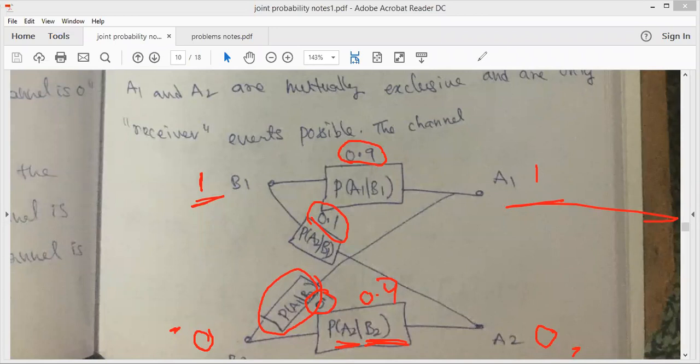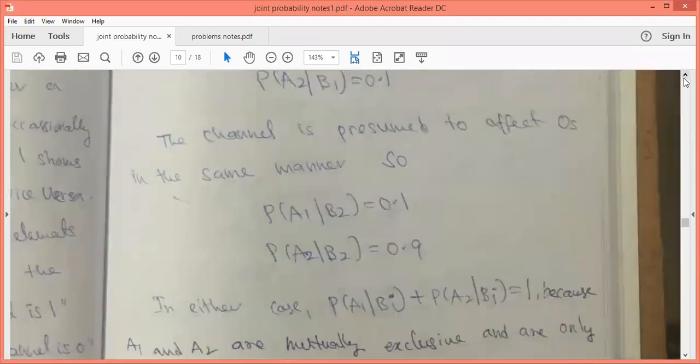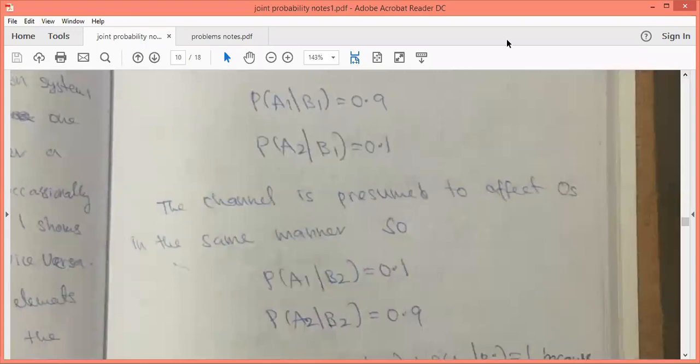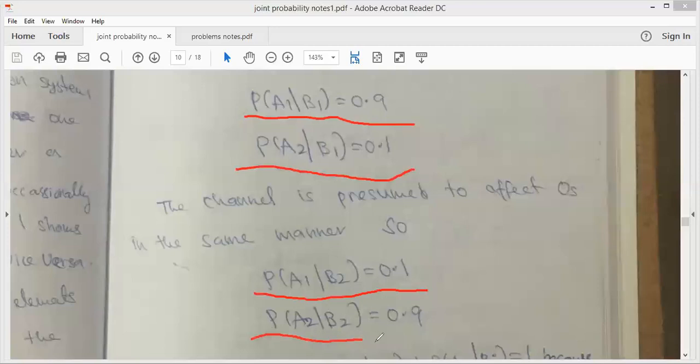In the problem, you just go through it so that you can come to know what values are given here. The probability of A1 given B1 is equal to 0.9, the probability of A2 given B1 is equal to 0.1, the probability of A1 given B2 is equal to 0.1, and the probability of A2 given B2 is equal to 0.9. A1 is receiving 1, A2 is receiving 0, B1 is transmitting 1, B2 is transmitting 0.